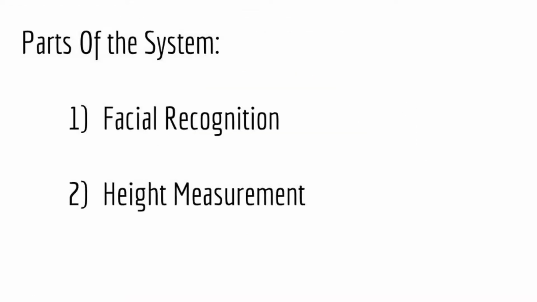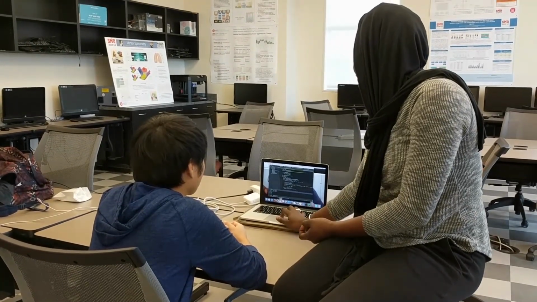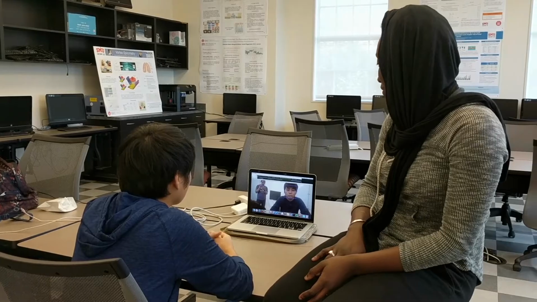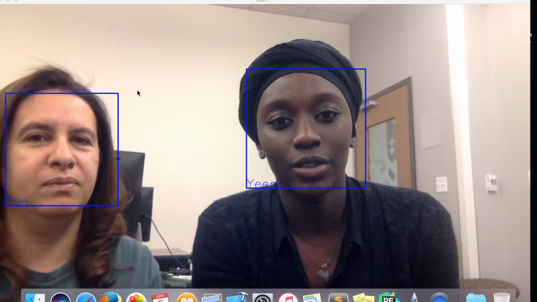In order to effectively reduce the amount of time spent with office staff, our system has been divided into two subsystems: facial recognition and height measurement. For face recognition, we first detect the faces using the Haar cascade classifiers provided by OpenCV to generate 30 samples of the same face and write them to disk.